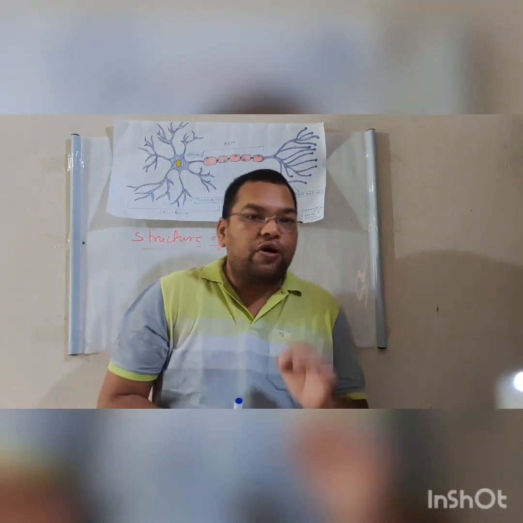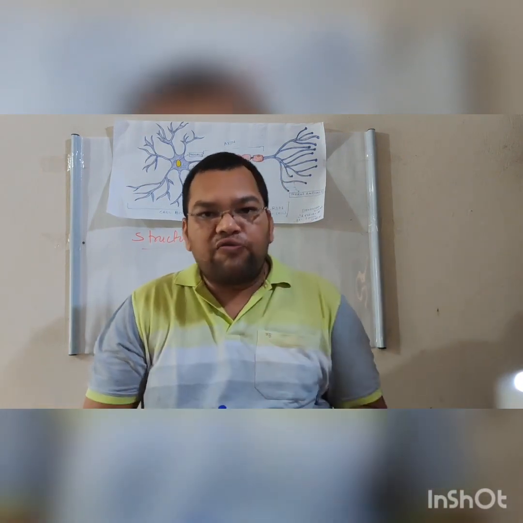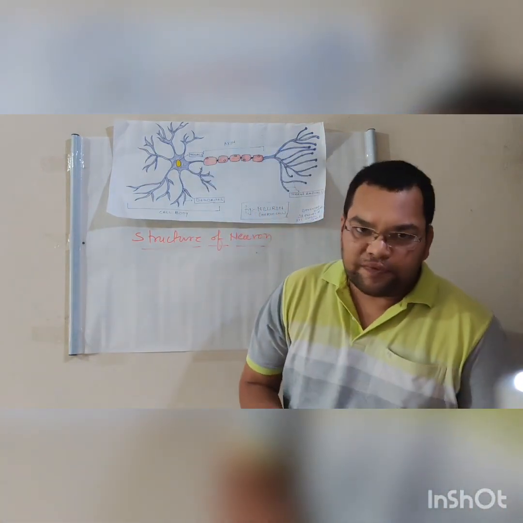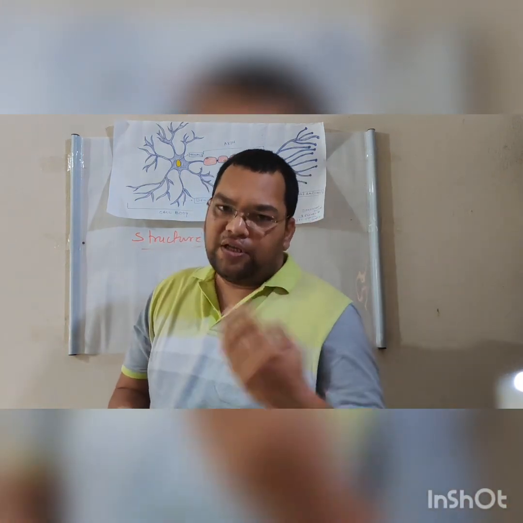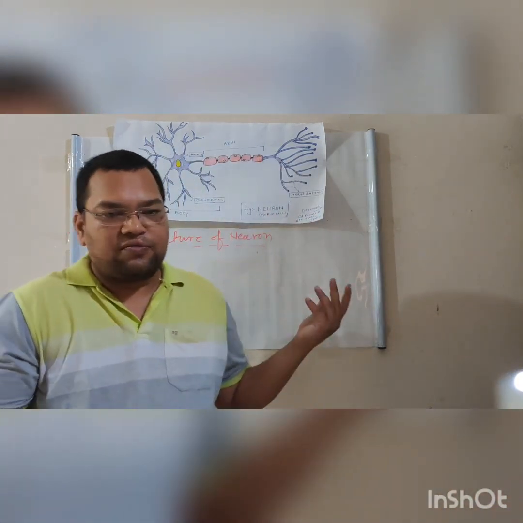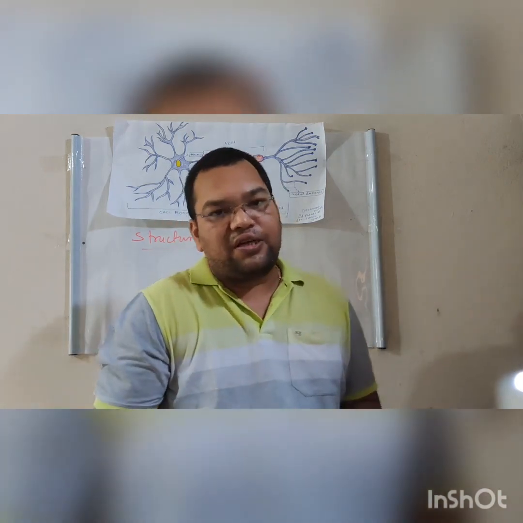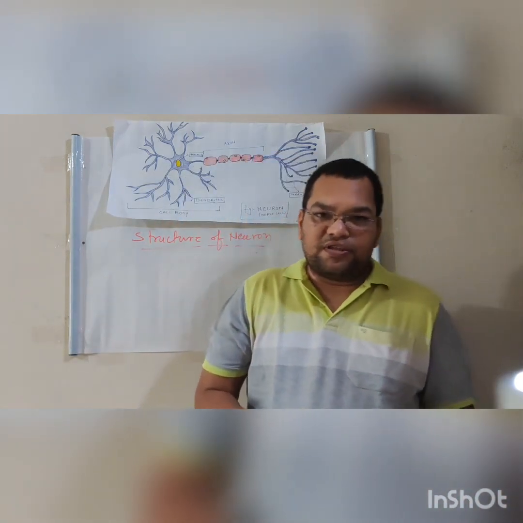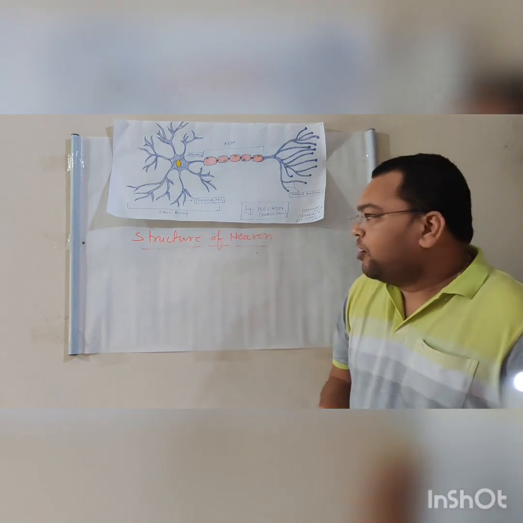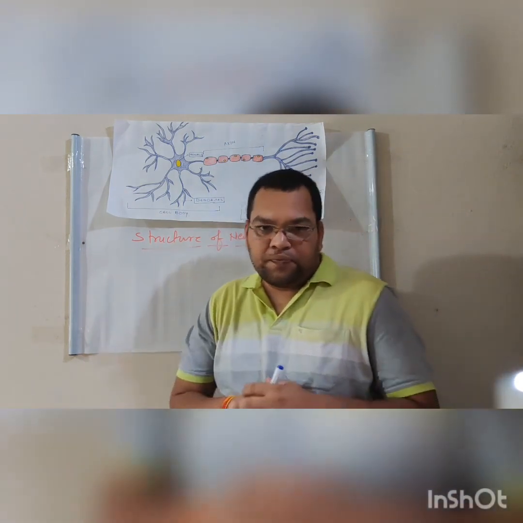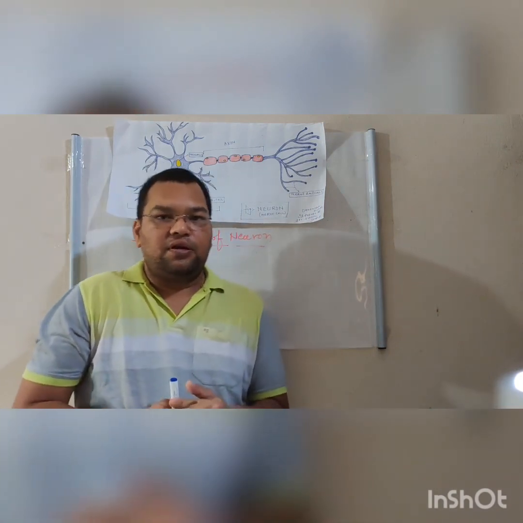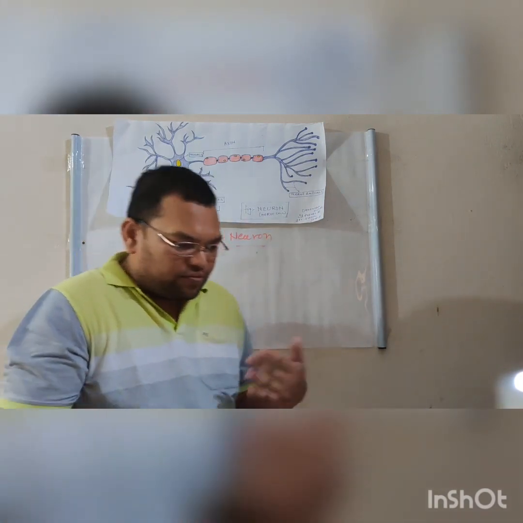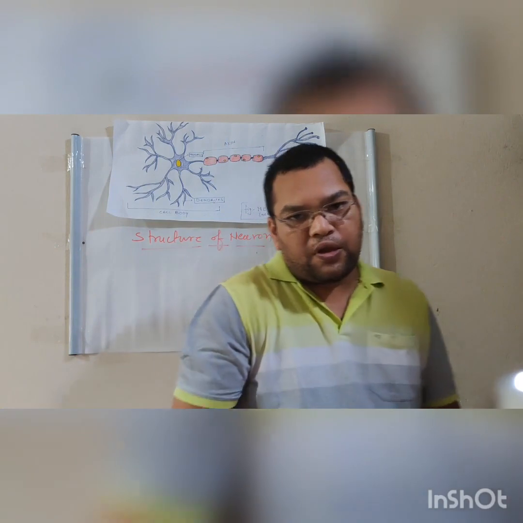Okay, so the neuron is the basic unit of the nervous system. All our nerves, whatever we studied previously, the cranial and the peripheral, the brain, the spinal cord, all are made up of these neurons. These neurons play a very important role in the transfer of nerve messages in the nervous system.